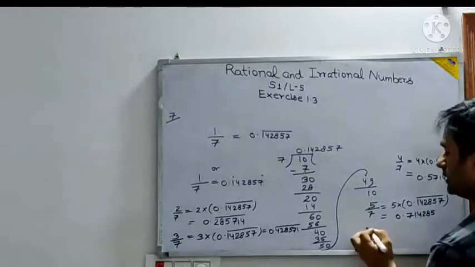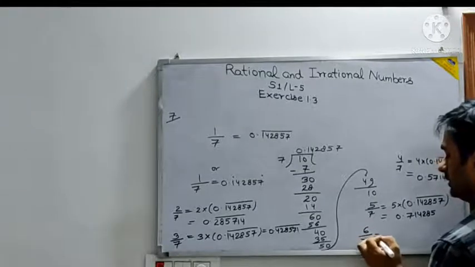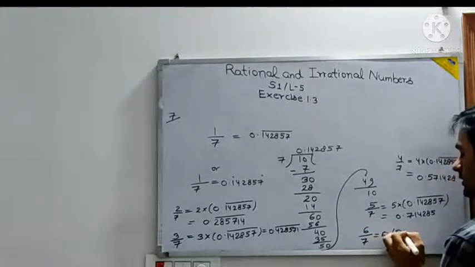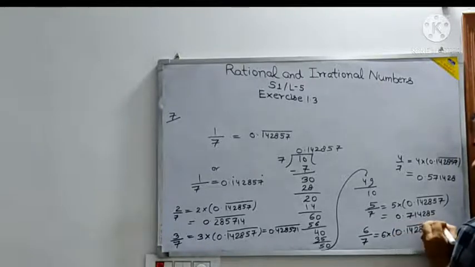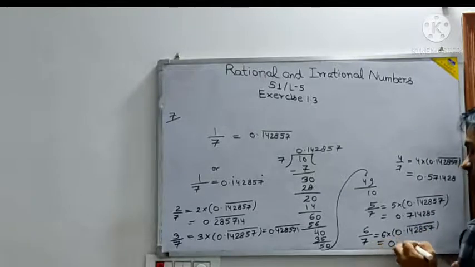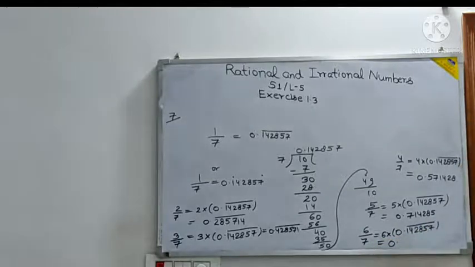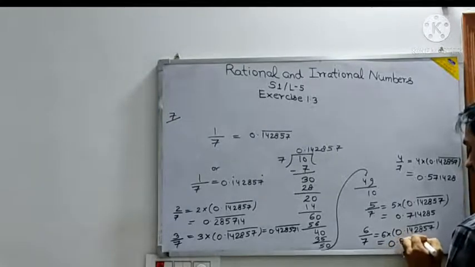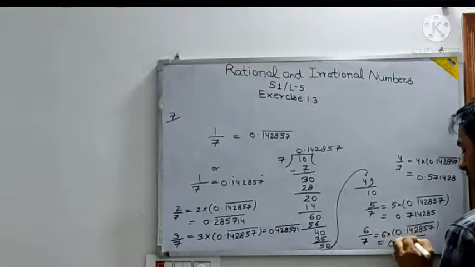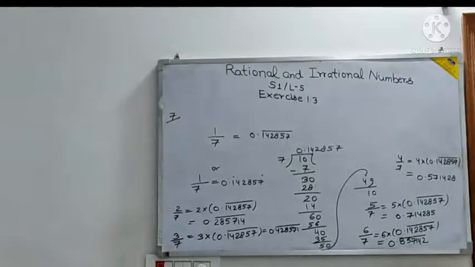And the last is 6 by 7. So 6 by 7 will be 6 into 0.142857. Put a bar here. The value will be 0.857142, and put a bar. So that way we have finished question number 6 and question number 7 also.